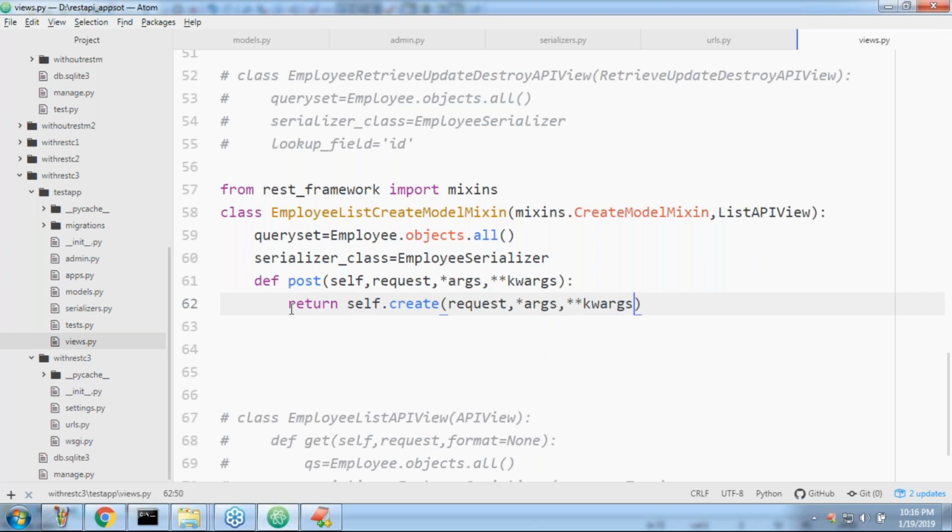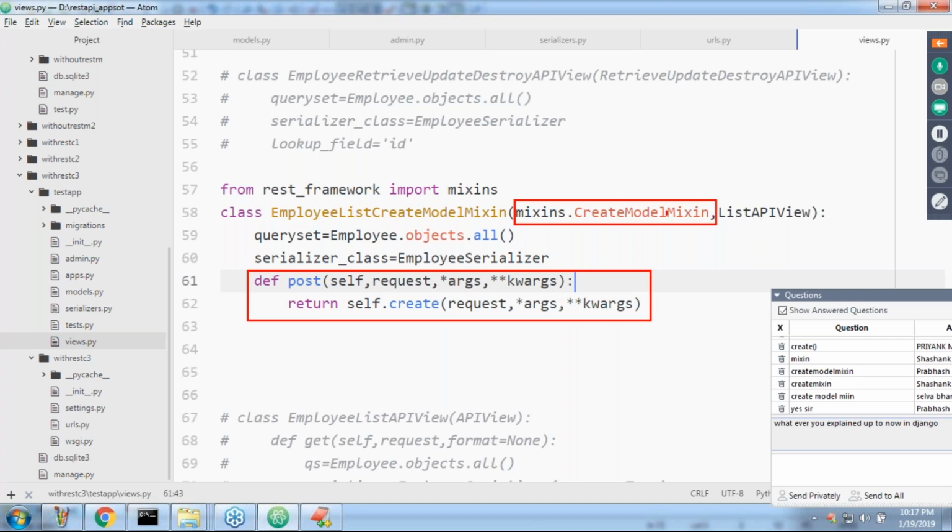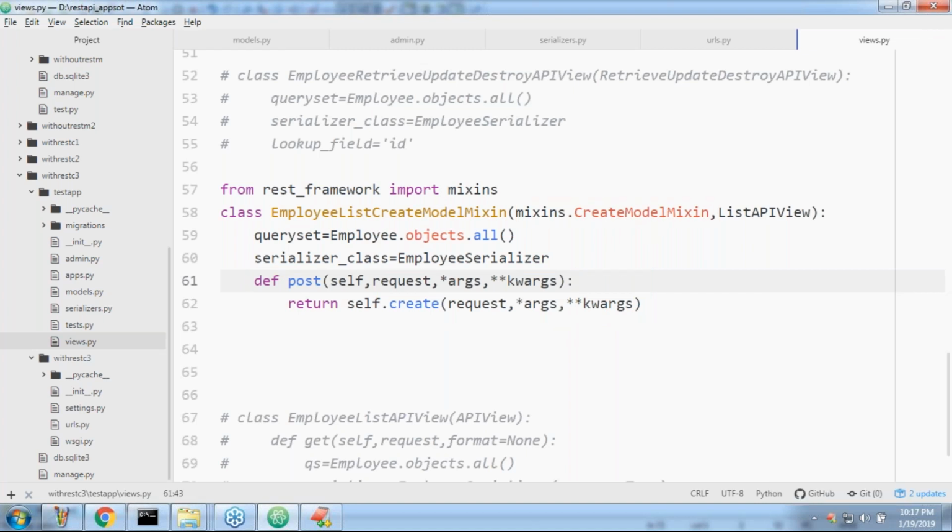The biggest advantage is we are not required to implement big functionality. Just this one line is enough. Everyone in the class can understand this one, sir. This is the biggest support from the mixin classes, right? Return self.create. Now, just because of adding this extra method and adding this mixin, what extra benefit are we going to get? Have a look once.